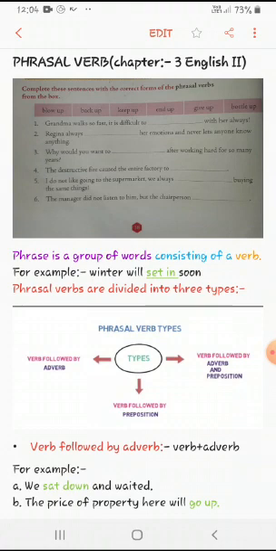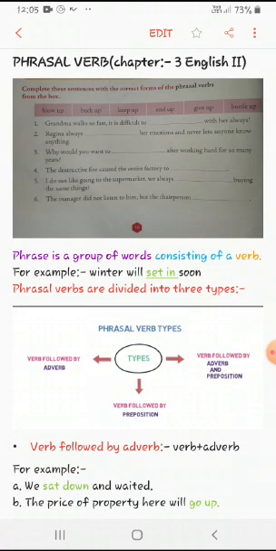A phrase, as we all know, is a group of words consisting of a verb. For example, winter will set in soon. Here the highlighted words are set in. Set is a verb, in is an adverb. If we combine both, it is a group of words, and it also consists of a verb, and hence it is a phrasal verb. Based on the other words, phrasal verbs are divided into 3 types.